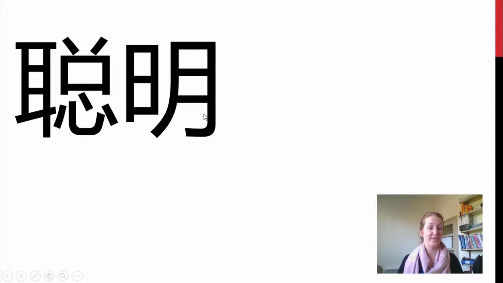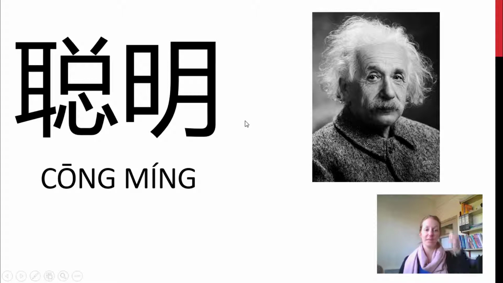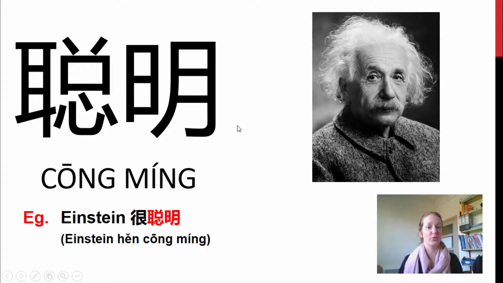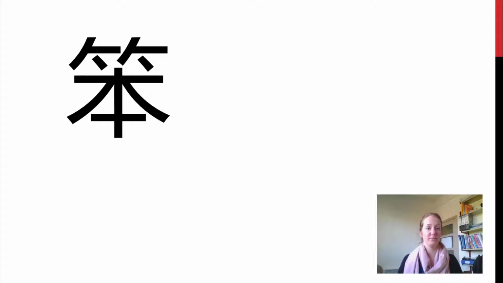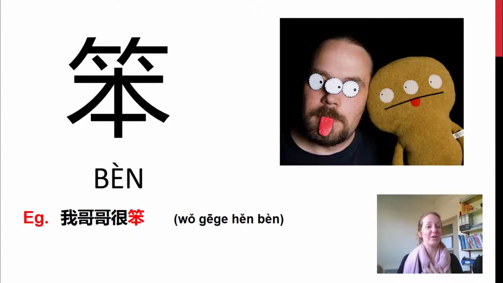You might not be able to see this one. 这是聪明。Einstein 很聪明。是什么意思？The opposite of that, 笨。我哥哥很笨。你呢？